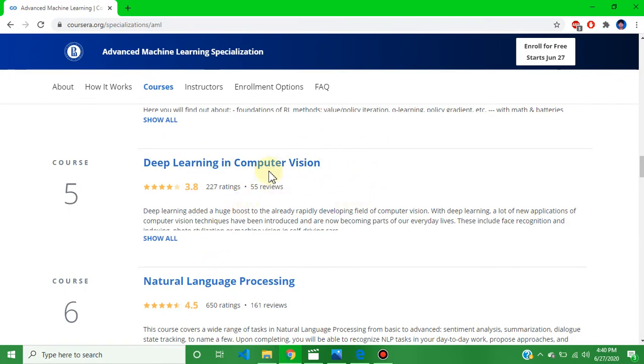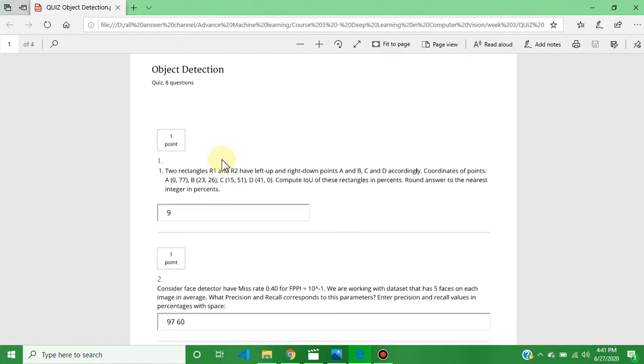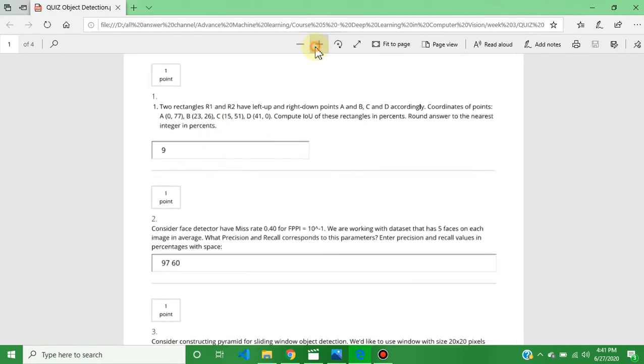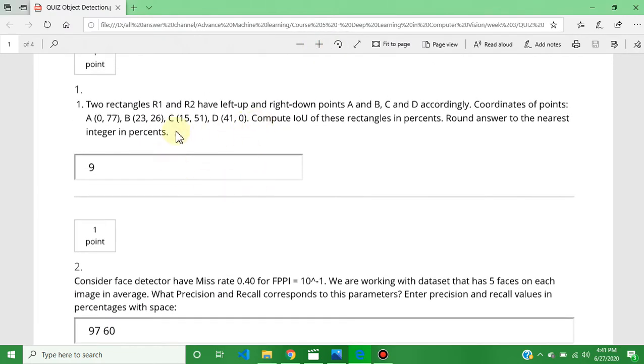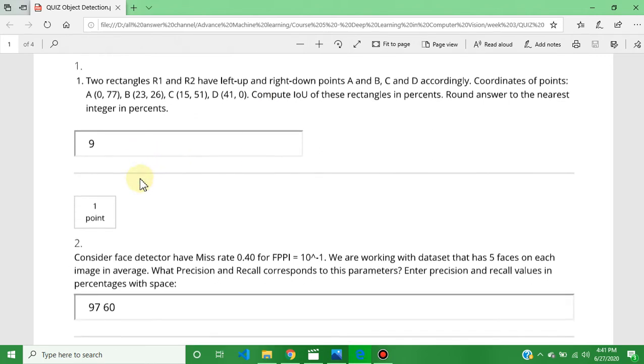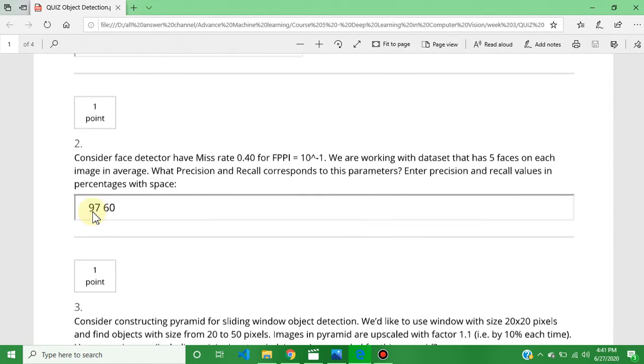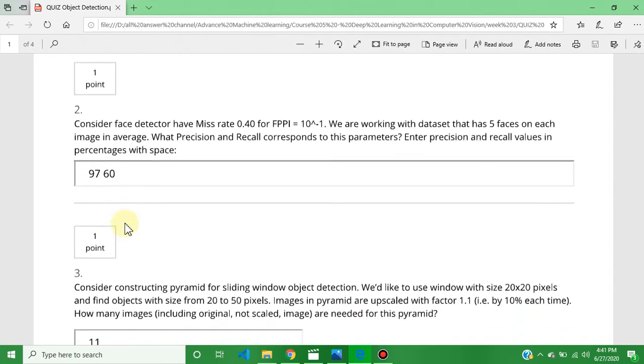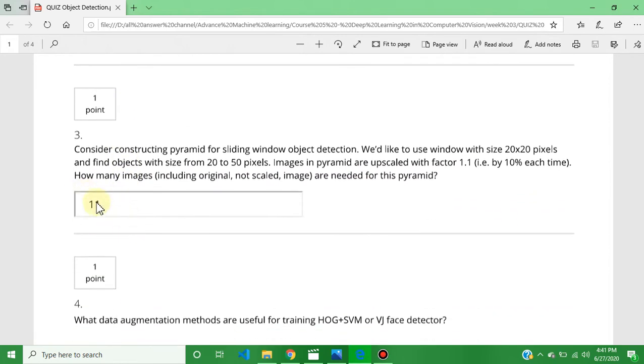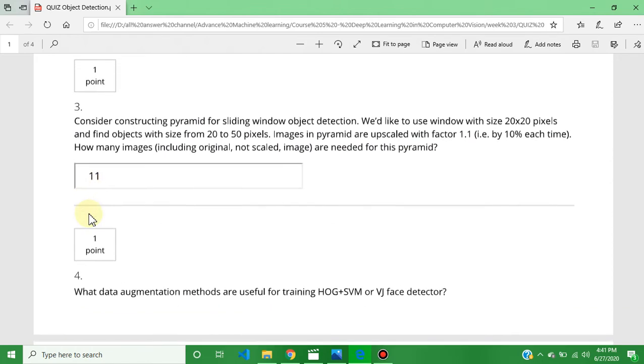Now we will discuss deep learning in computer vision week 3 quiz solution, and it's based on object detection. The first question answer is 9. The second question answer is 97 60, and the question number third is 11.